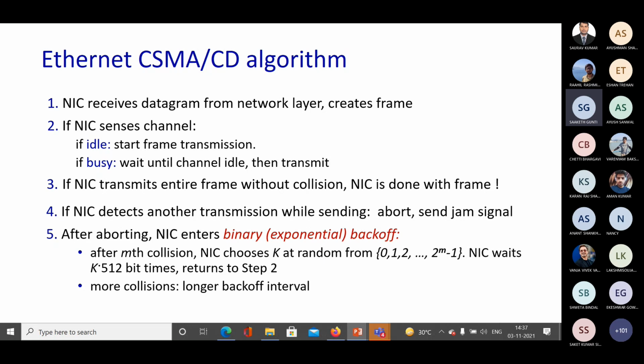CSMA/CD and CSMA/CA are the two most important algorithms that you will read in this chapter. So please take a look at this and see what the pros and cons of this algorithm are that can hamper the transmission of data between a source and a destination.